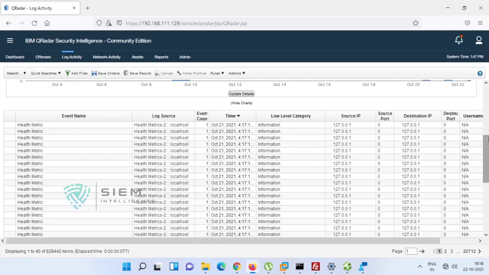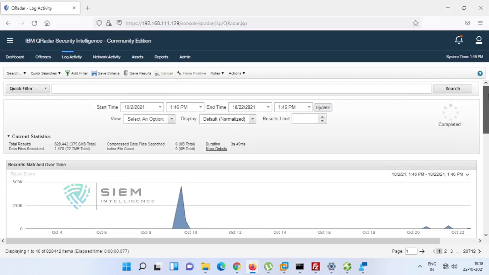Actually, in a real-time organization, the system logs are not available now. According to the requirement, I used to start and stop those particular logs, because I need not keep my system up all the time. That's the reason I have not switched on the entire system for an entire day.